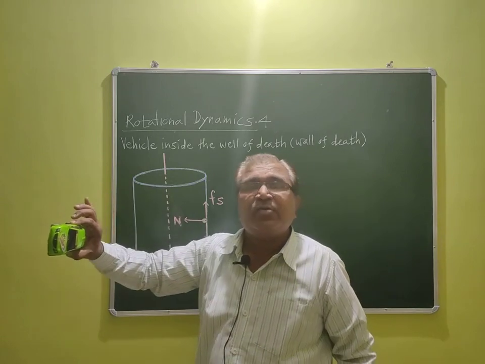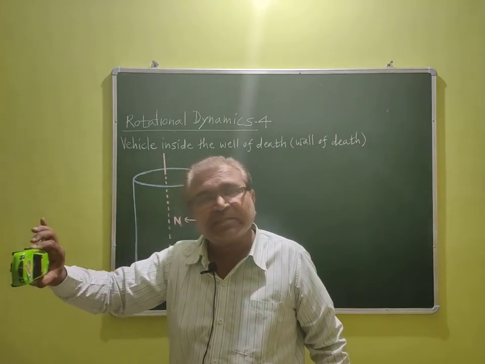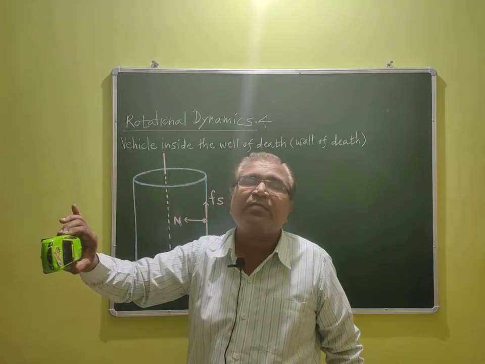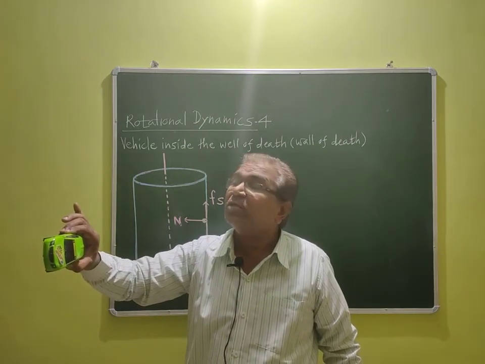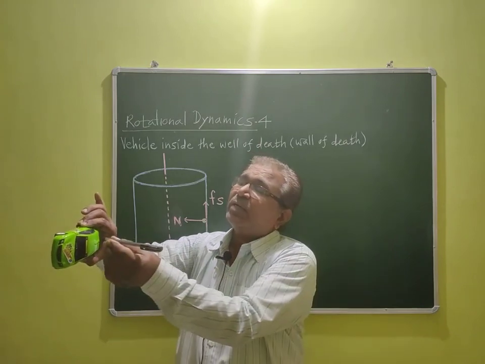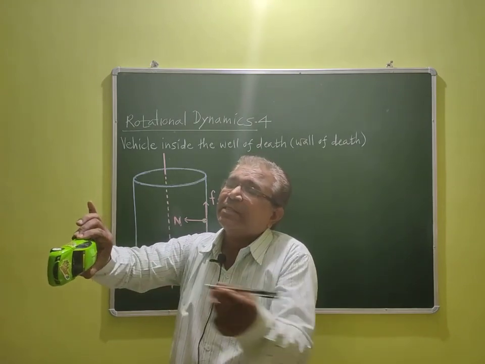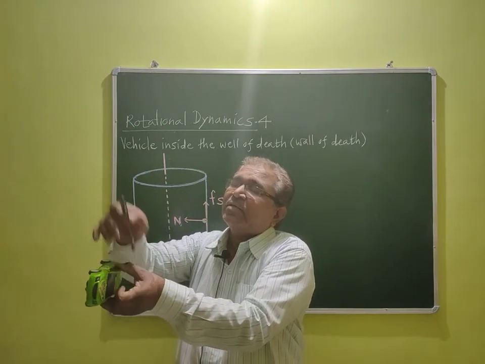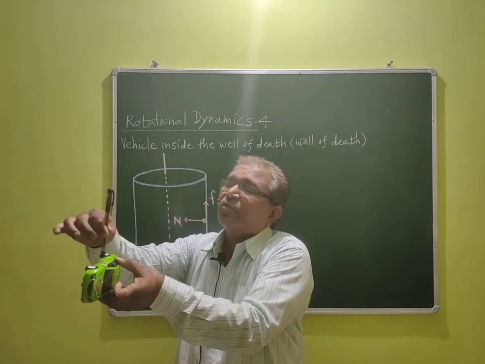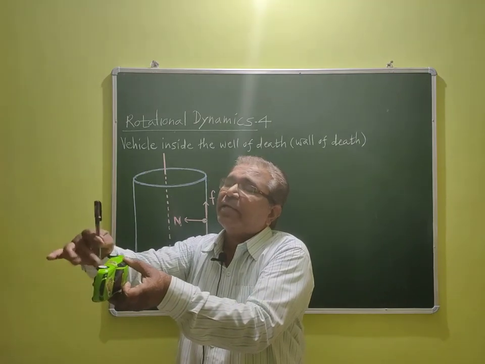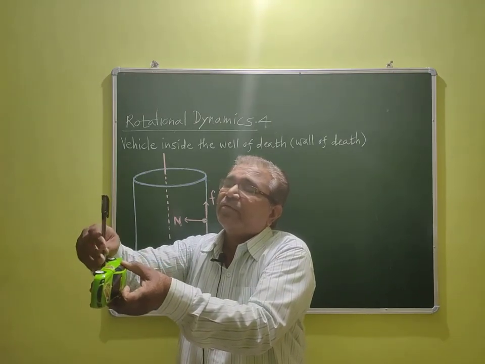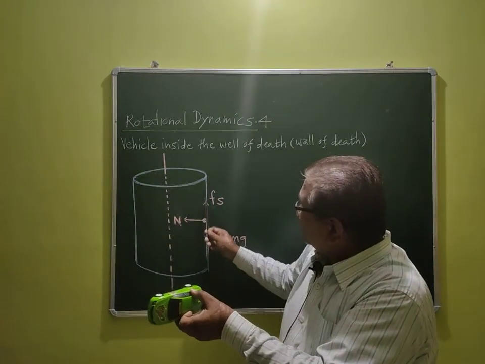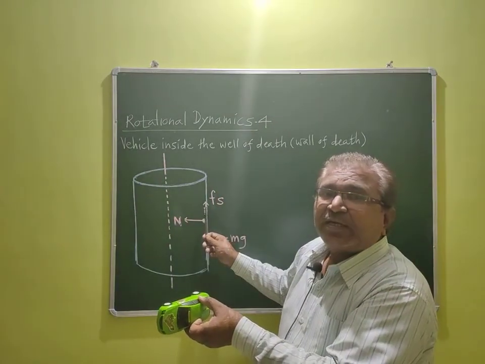I have already told you in the last lecture, dear student, that normal reaction is always perpendicular to the surface. So the normal reaction is acting inwards like this, and two more forces are acting here. The force acting between wall and tire we call the frictional force. See here, this is the frictional force acting vertically upward.